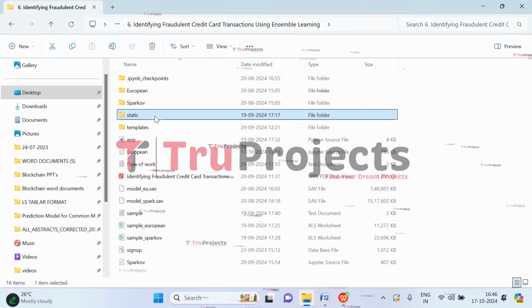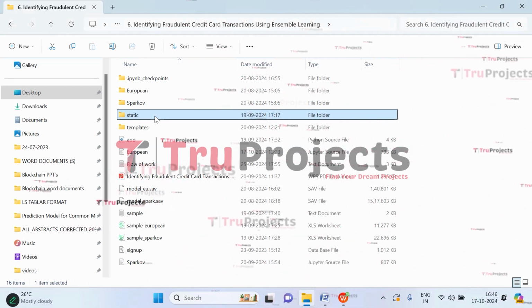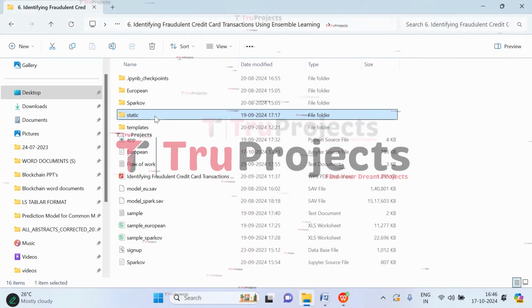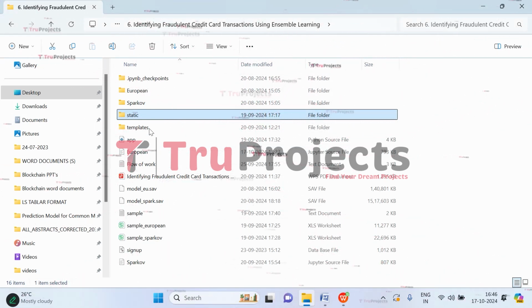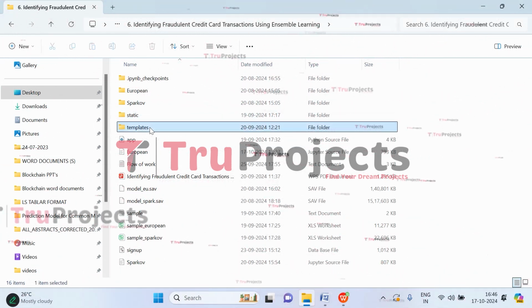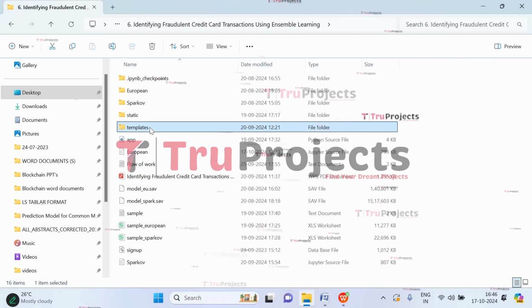So this is the static folder. This folder comprises CSS, JavaScript, and Bootstrap files. These files are important for the visual interactivity, that is the visual representation of the project. So coming to templates, this folder contains all the HTML pages used in the project.